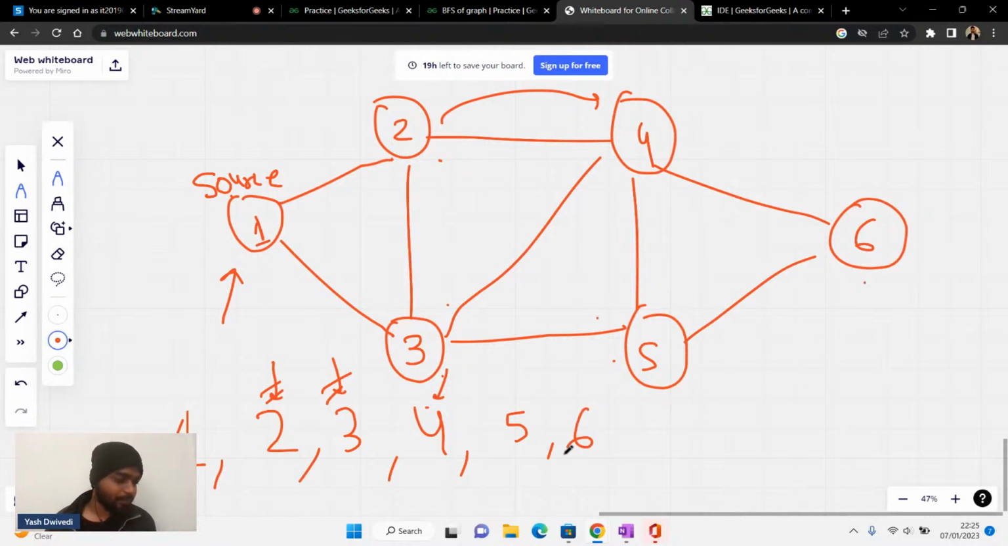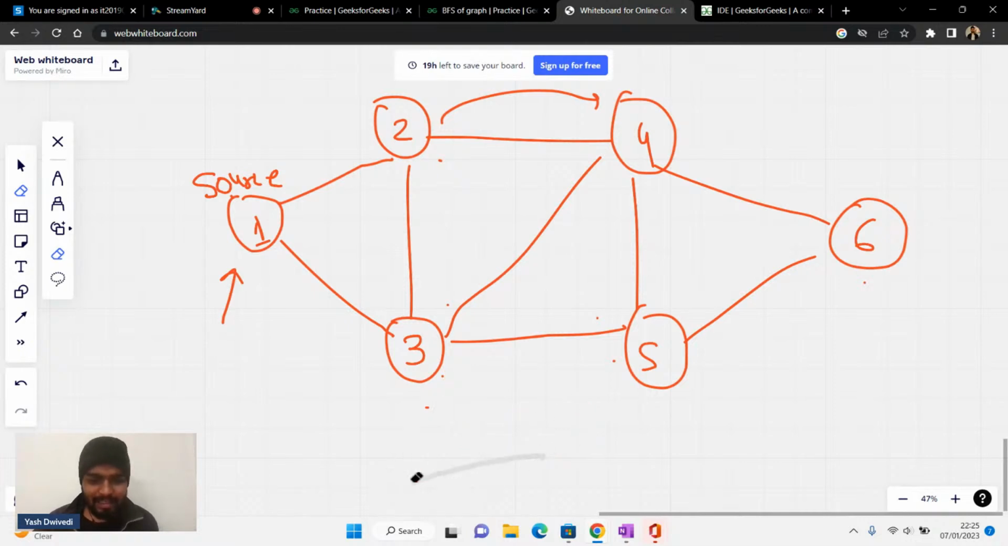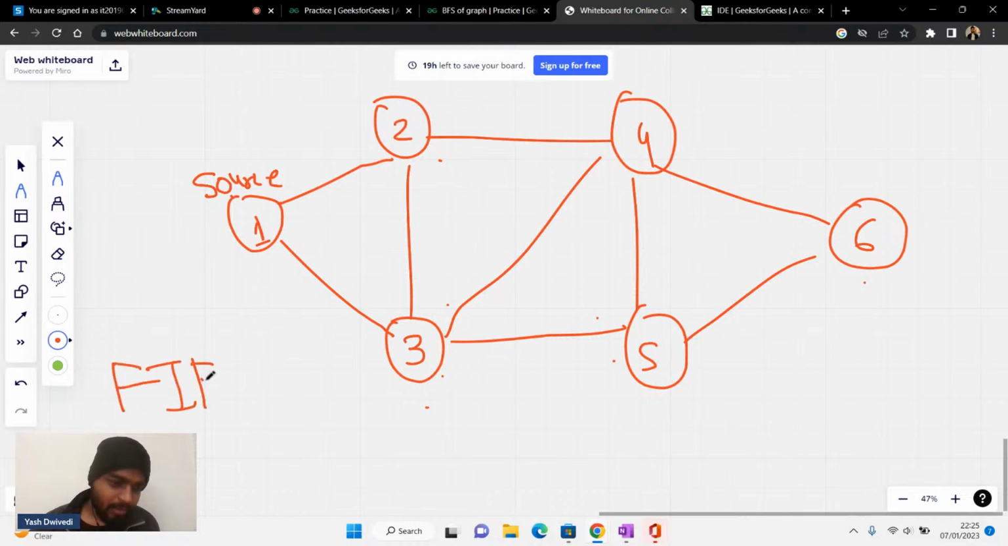Is that clear to everyone? Is this point clear to everyone? Right, guys? Okay. So basically, what am I doing? I can say one thing: the first guy that I am seeing, it is nothing but the first in, first out concept.